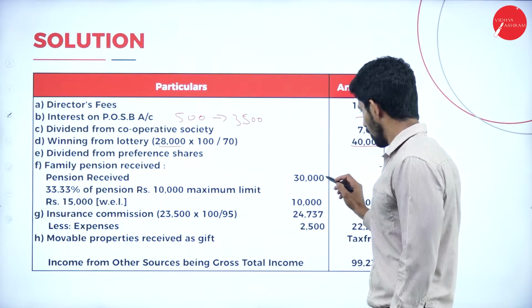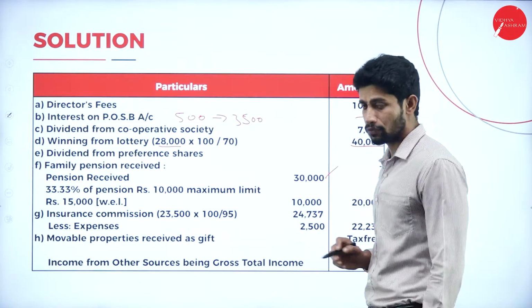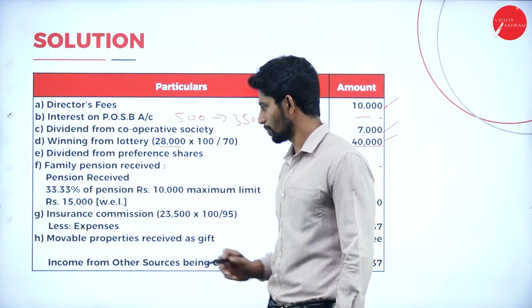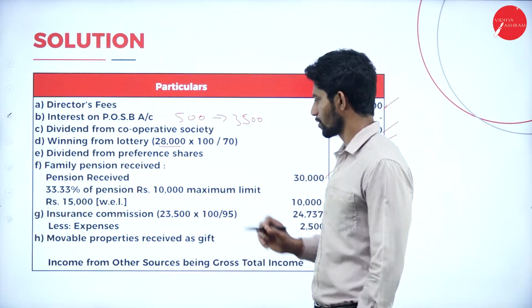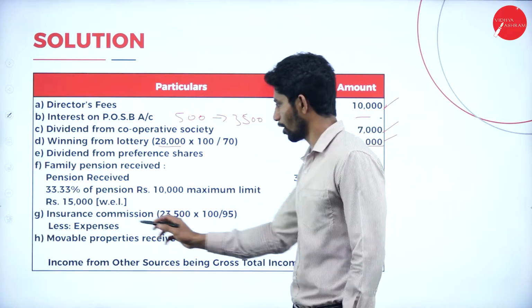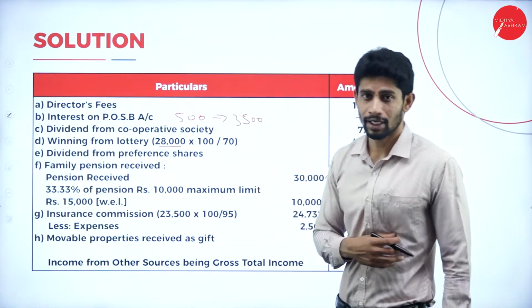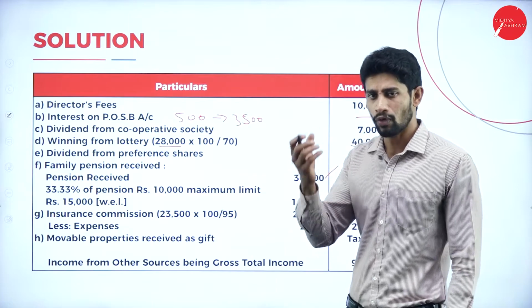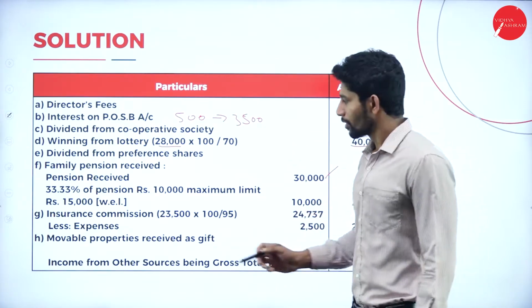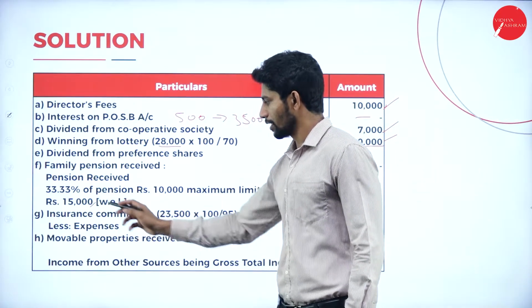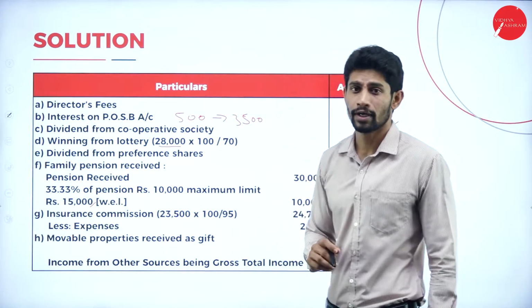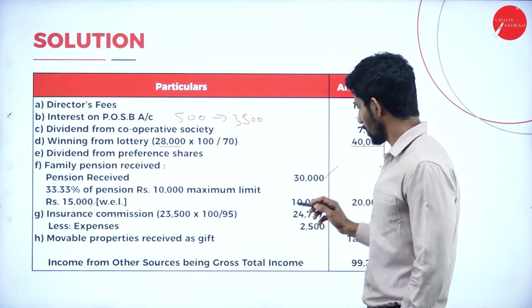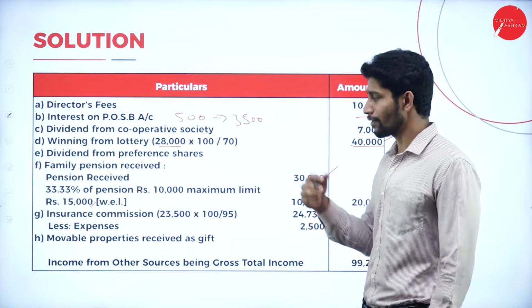That is, on 30,000 if you calculate 33.33%, you will get 10,000 rupees, and the maximum limit is rupees 15,000. So 33% of the actual pension amount we are receiving is 15,000. Of these two, whichever is lower, that amount we are supposed to deduct from the actual pension.